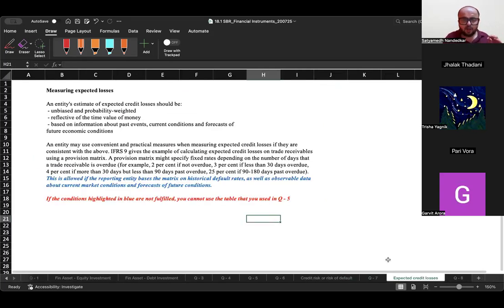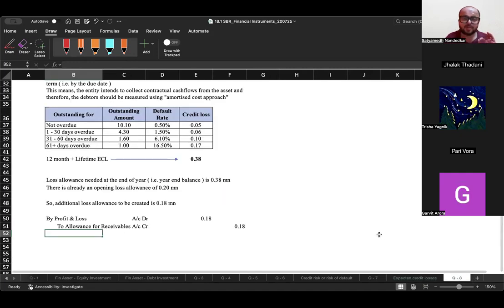Okay. Now, when you are measuring expected credit losses, the calculation should be unbiased and probability weighted, an objective calculation reflecting the time value of money if the amount is going to be received far off into the future, and based on information about past events, current conditions and forecast of future economic conditions. So if you want to calculate expected credit loss, you should not just be looking at the past data, you should look at present circumstances, and you should also look at the change of circumstances that is likely to occur in the future. So expected credit loss, if you have to measure, then this is the approach that you have to take.